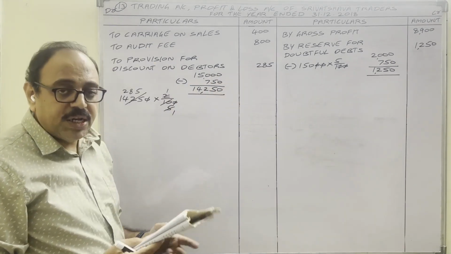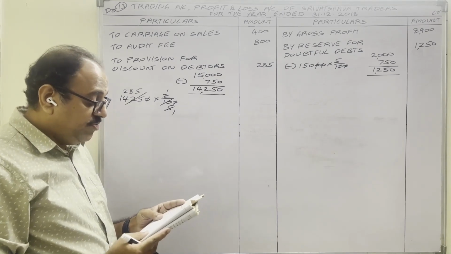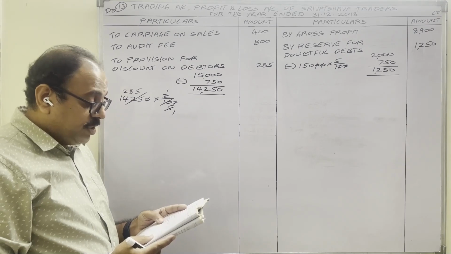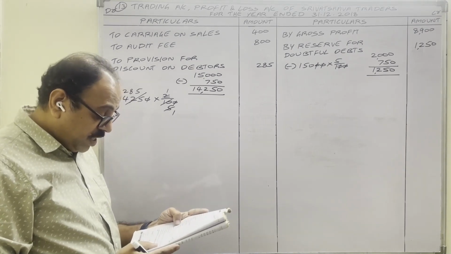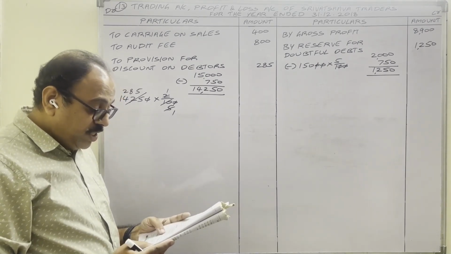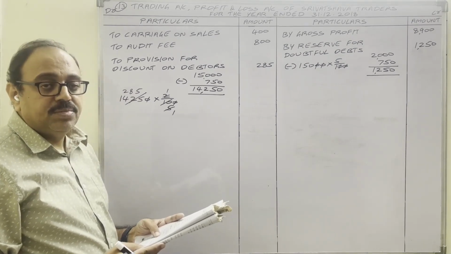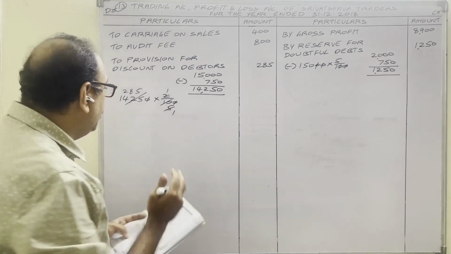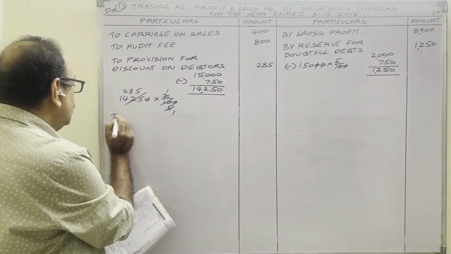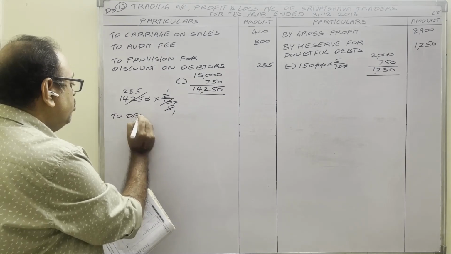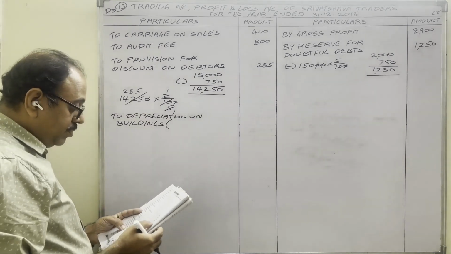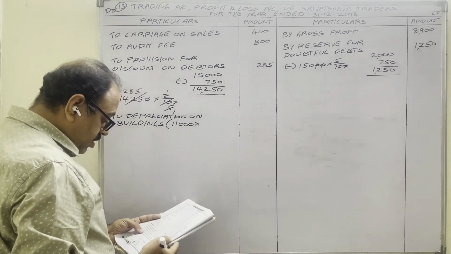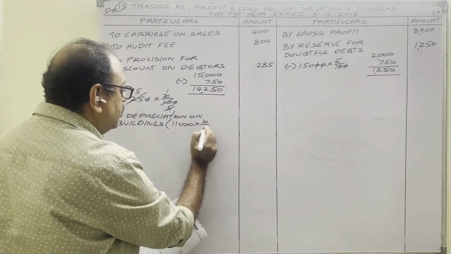So the debtor adjustment is completed. Next, freight completed. Loose tools, building. So related to building there is one adjustment: depreciation on building 10%. So the fixed asset value is decreasing. Expenditure, debit side of profit and loss account. To depreciation on building. Building value 11,000. On that, the depreciation rate is 10%.